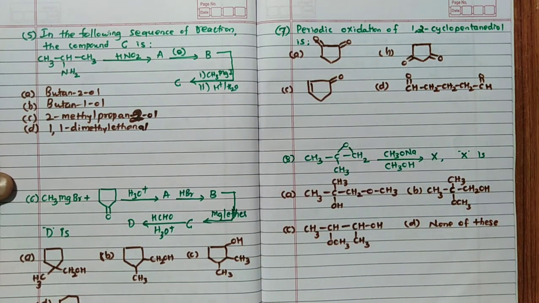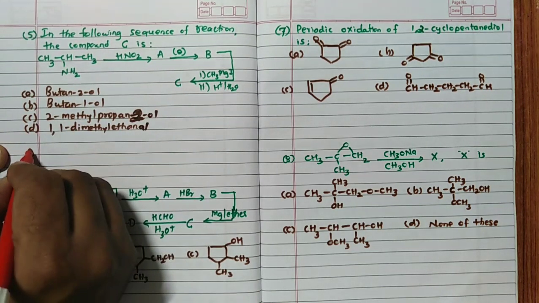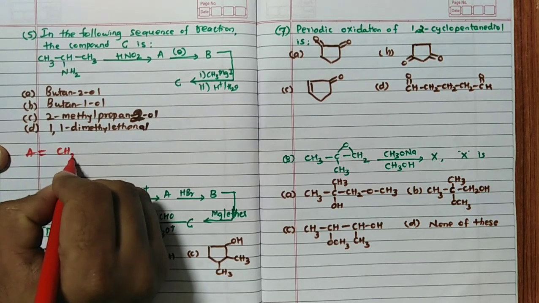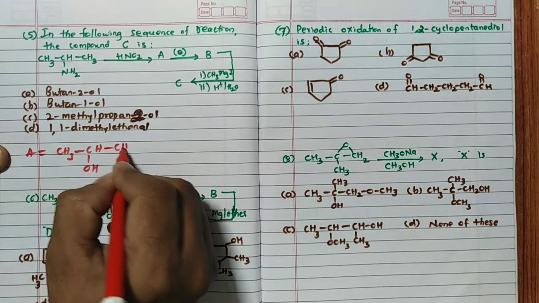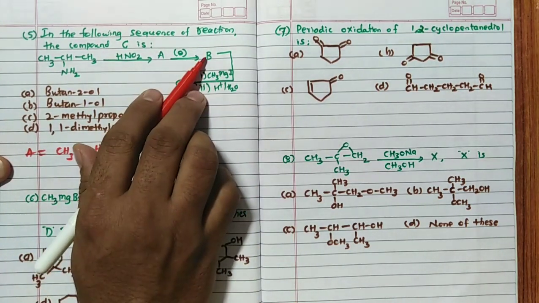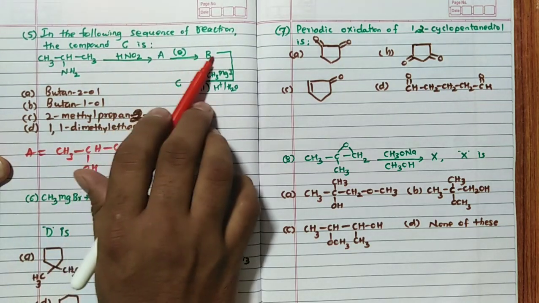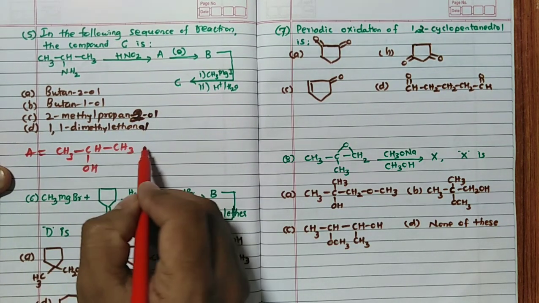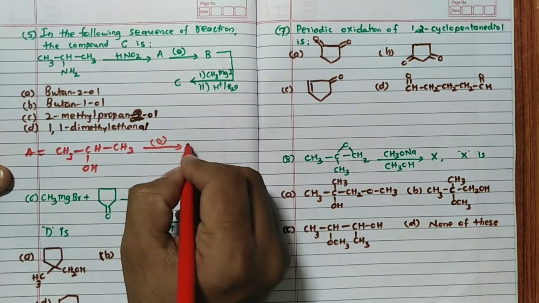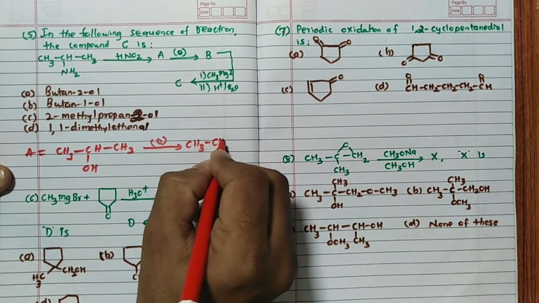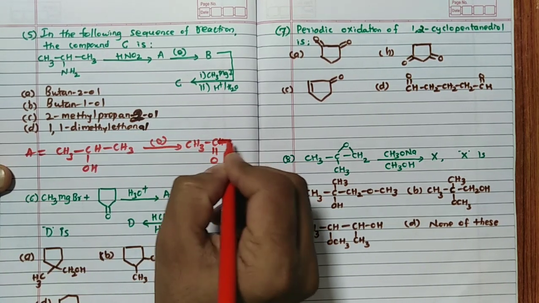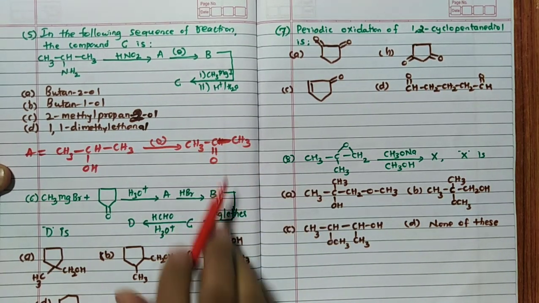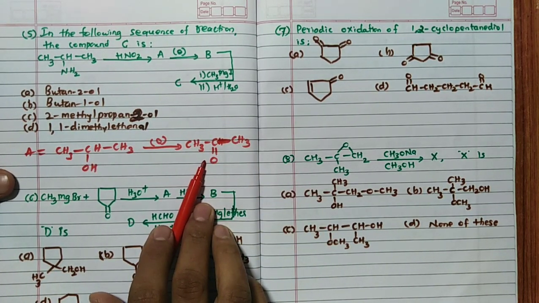If it is benzene, that is aniline, you are going to get benzene diazonium chloride. Hence, directly I will write A like this: CH3, CH, OH, CH3. Now oxidation gives rise to B. After oxidation, in this particular case, I am going to write it as CH3, C double bond O, single bond CH3. H will not remain here. A ketone is going to form. Remember, a ketone is going to form.